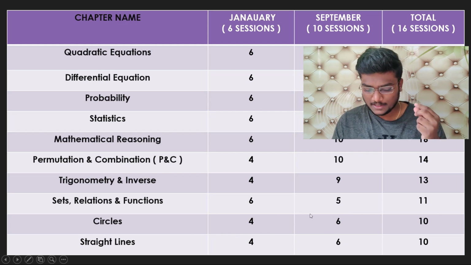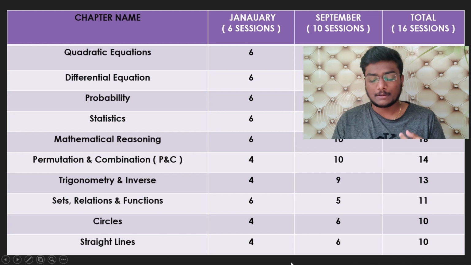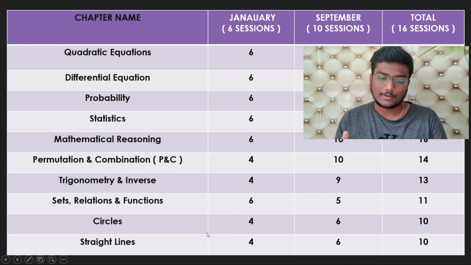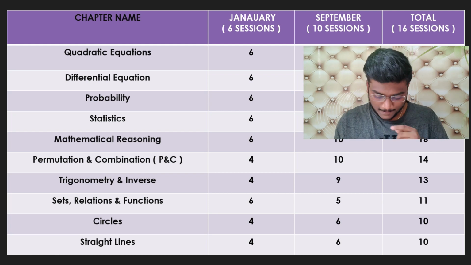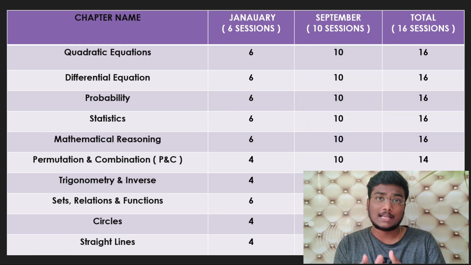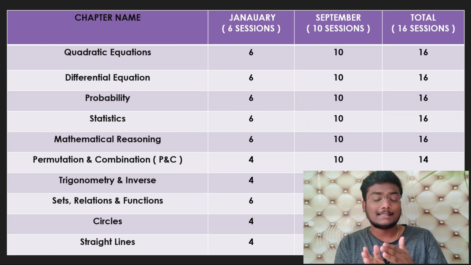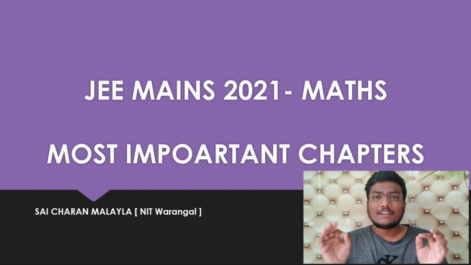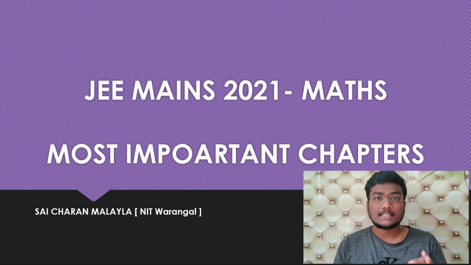Circles, 4 questions in January, 6 questions in September. Total 10 questions. Straight lines, 4 questions in January, 6 questions in September. So total 10 questions in last year JEE Mains 2020 out of those 2 sessions. So this is the number of questions asked from each and every topic last year. JEE Mains 2021 for maths, most important chapters.